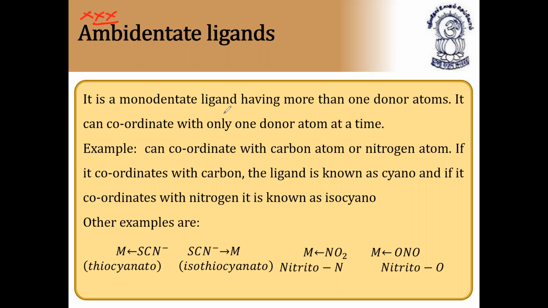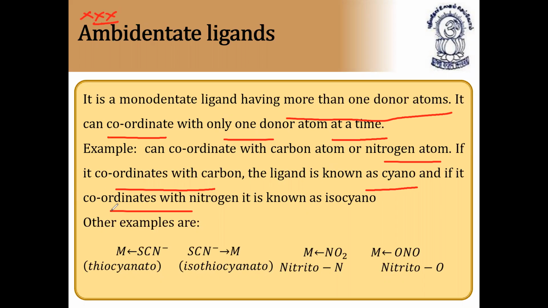It is a monodentate ligand having more than one donor atom. It can coordinate only with one donor atom at a time, either the carbon atom or the nitrogen atom. If it coordinates with carbon, the ligand is known as cyano, and if it coordinates with nitrogen, the ligand is known as isocyano. For example, CN-, NC-. If the ligand donates through carbon, it is called cyano.